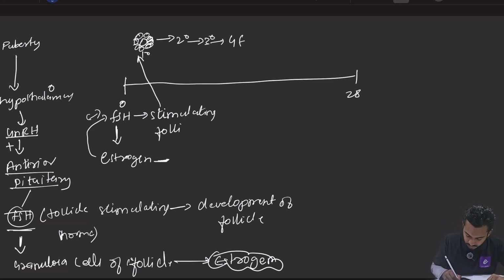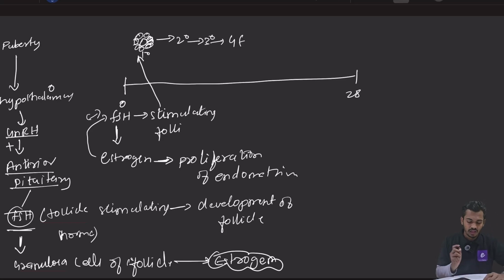But there is one more function of estrogen. The second function of estrogen is that this estrogen will cause proliferation of endometrium. So क्या होगा दोस्तों? Now we will draw the endometrium here and we will understand. Proliferation का मतलब क्या है?